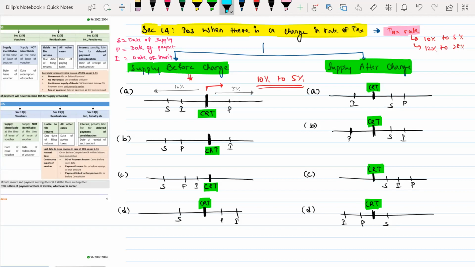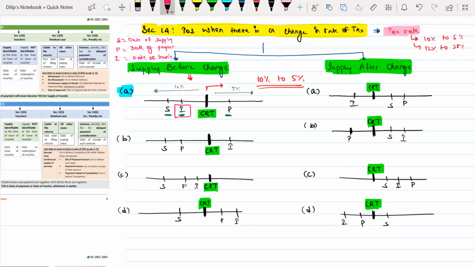Point number one: supply is made before change. Here the supply is made before change, the invoice is also before change, but the payment is after change. Section 14 says if the supply is made before change and the invoice is also before change, but the payment is after change, then the time of supply will be the date of invoice. I'll repeat.